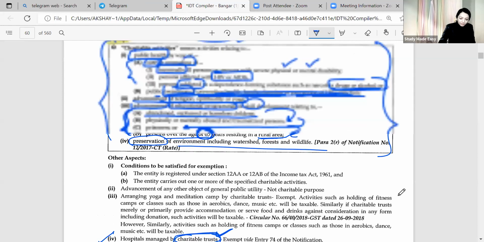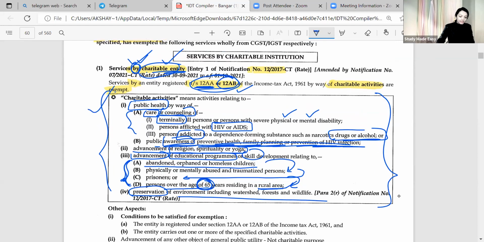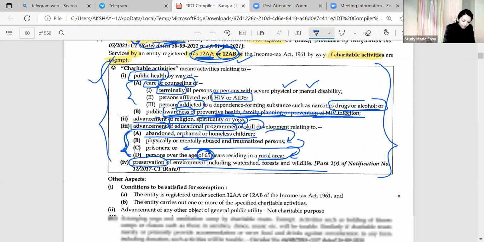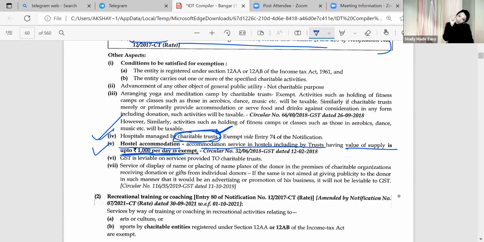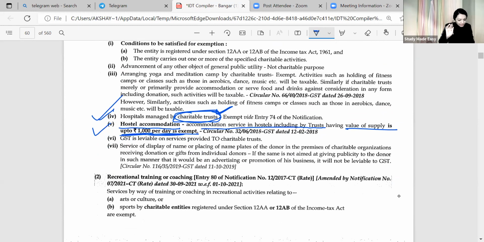So I will give you an index after which chapter you have to read which chapter. And already हमने place to place we have already written कहाँ पे क्या link होगा. So linkage is very important. ठीक है? Now, so when it comes to by में we have done charitable activity provided by charitable entity, hospital management service by the trust, then hostel management up to only 1,000 that is exempted.